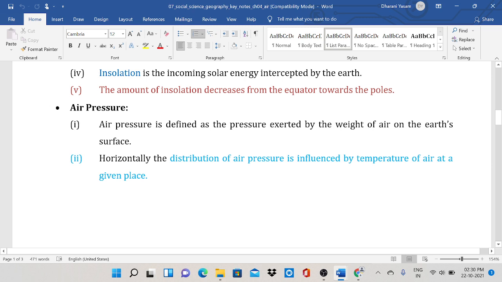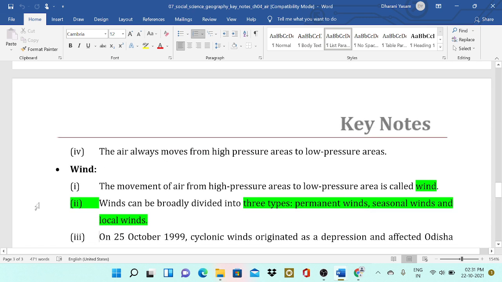Air pressure. Air pressure is defined as the pressure exerted by the weight of air on the earth's surface. Horizontally, the distribution of air pressure is influenced by the temperature of air at a given place. This is important. The air always moves from high pressure areas to low pressure areas. Wind: the movement of air from high pressure areas to low pressure areas is called wind.